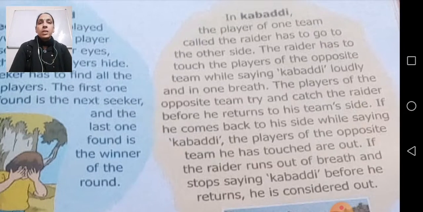Means this is a game which allows all the activity in one breath. Once your breath is over, that one turn will be over. So that is, by saying Kabaddi loudly and in one breath.